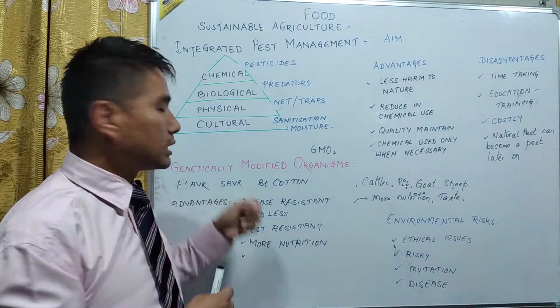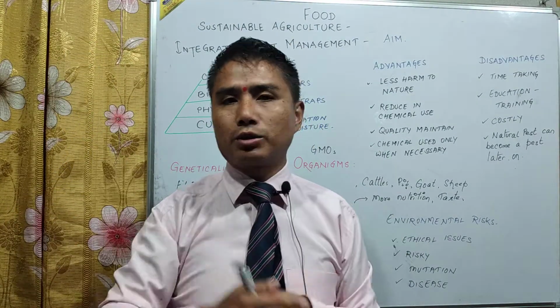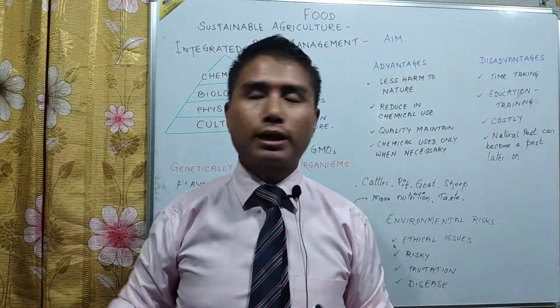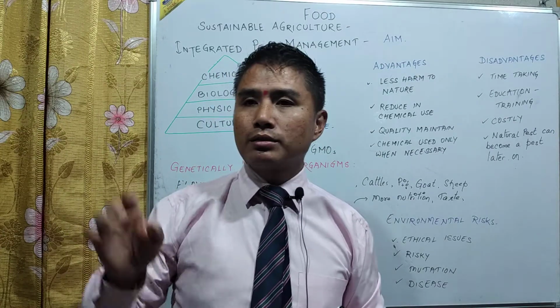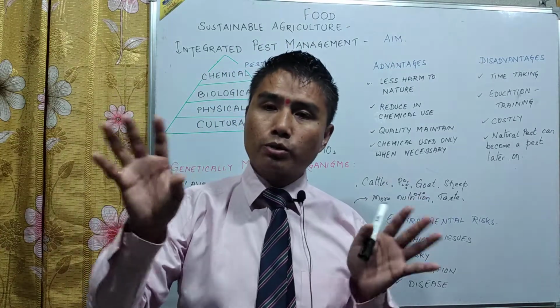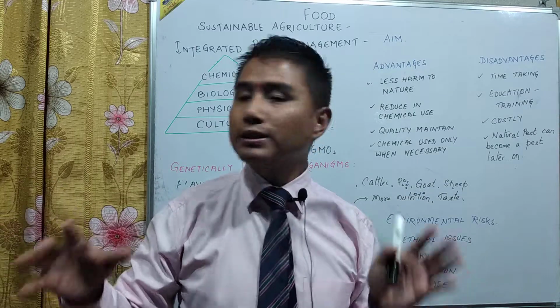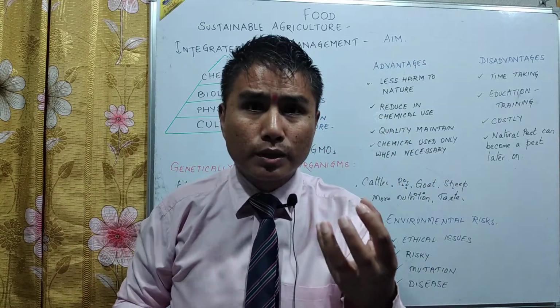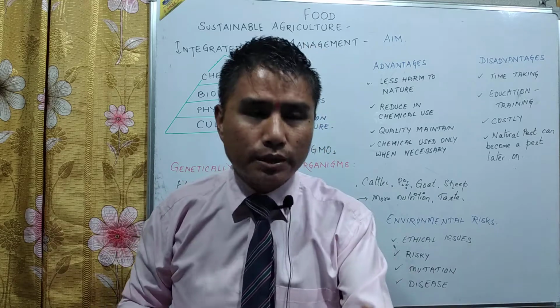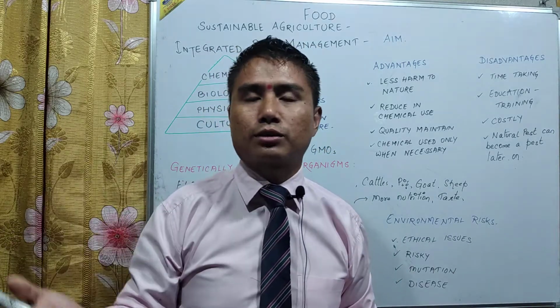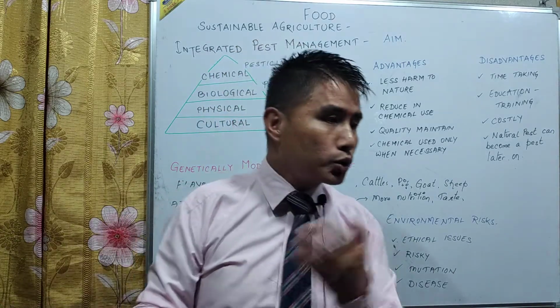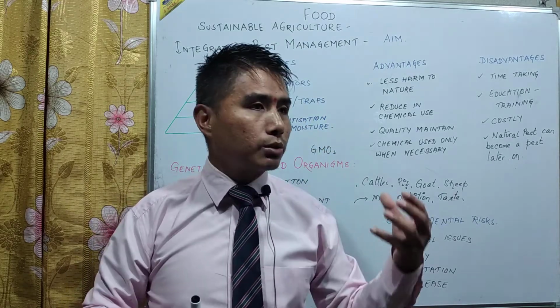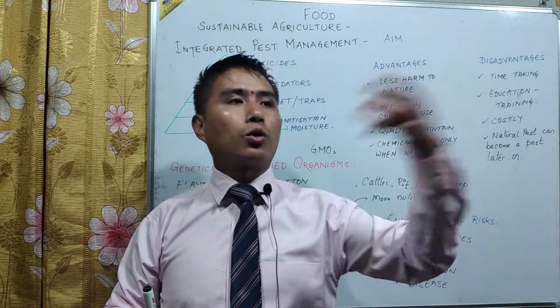For example, Flavr Savr tomato. When your mother says, go and fetch some tomatoes from the market, the mother says, hey, don't bring all red tomatoes, because the lifespan of tomatoes is very short. Today it's red, tomorrow it might be a bit red, and then the next day it starts rotting. Okay, so genetically modified tomatoes are there whereby they do not rot for a longer period.